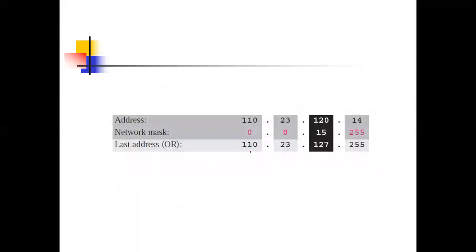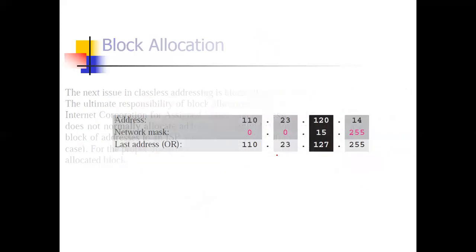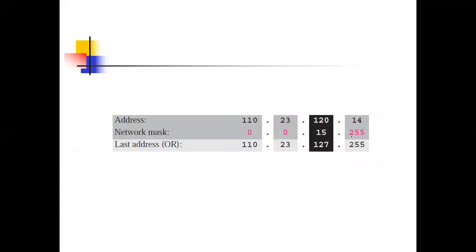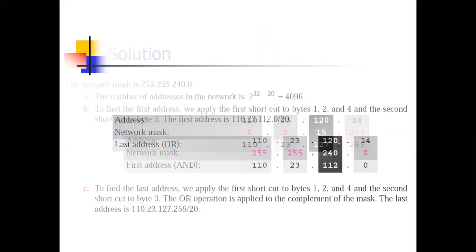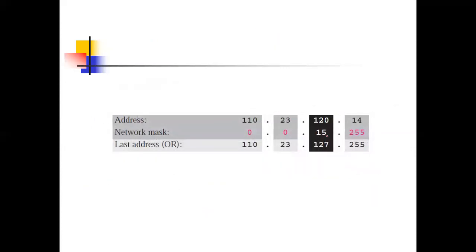Now for the last address, again just 255 will be 0, 255 will be 0, 0 will be 255. What about this number, 240? For 240, you have to write the binary number and take the complement, then apply the OR operation. So you only have to identify which block is changing. Only that one you have to convert into binary form.